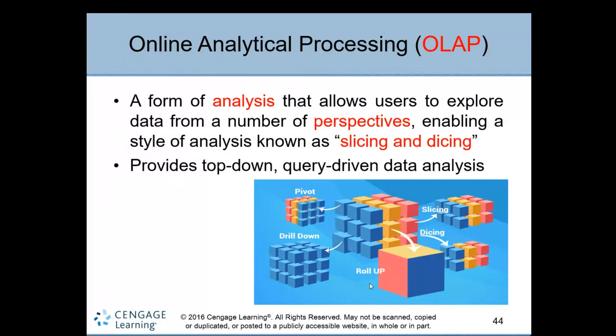If you have a cube of data, for example your data represents the form of a cube, you can do slicing, dicing, roll up, drill down, and pivot. You have a lot of operations you can do on the cube to view different perspectives. This tool is called online analytical processing, OLAP, and mostly it's an analysis tool.